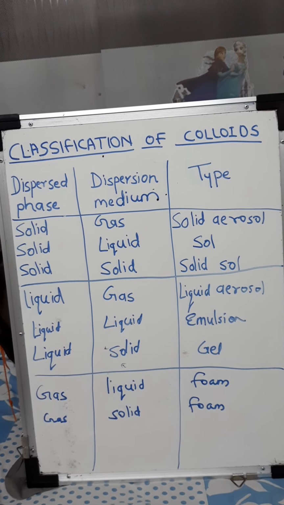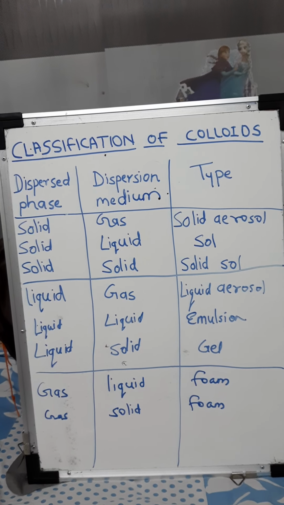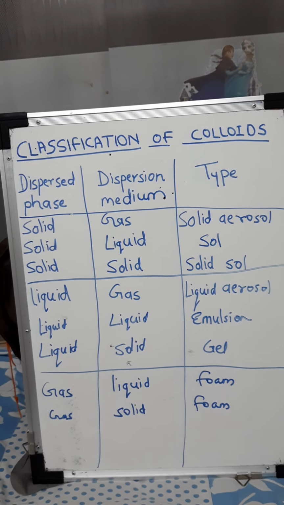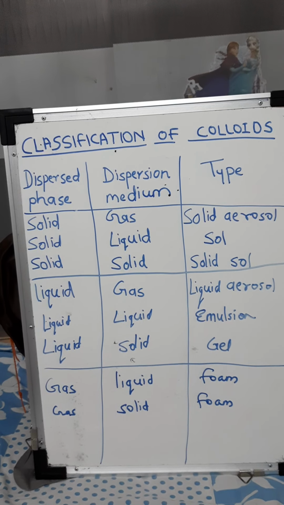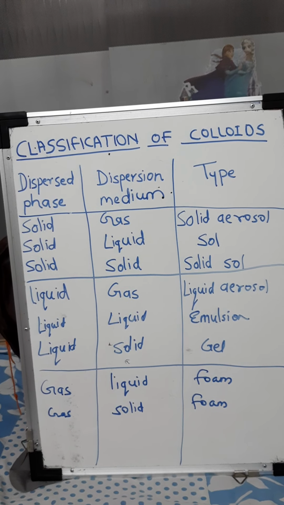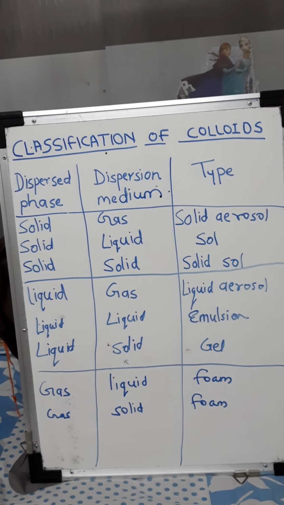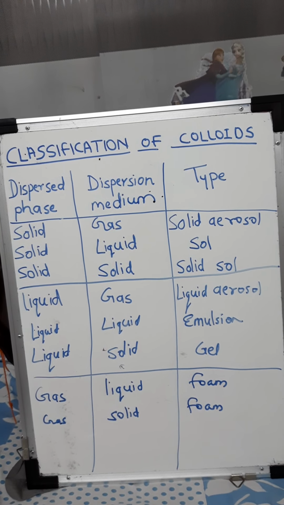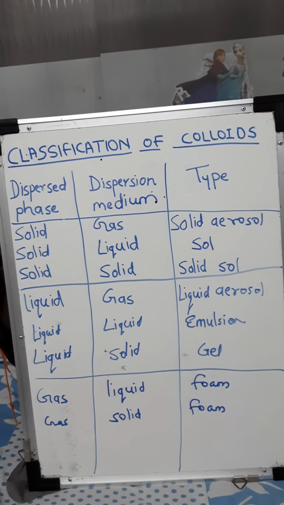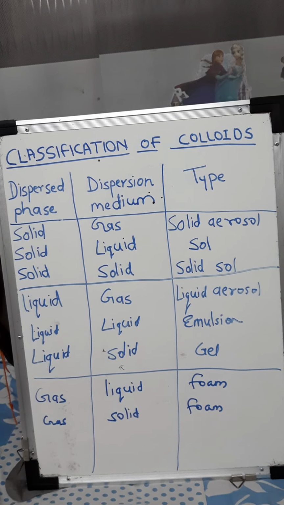Then what is next? Liquid to liquid, it is called emulsion. So milk, face cream, liquid butter, hair cream, these are the examples of emulsion. The paint industry is based on these emulsions only. So liquid to liquid type of colloidal solution is known as emulsions.